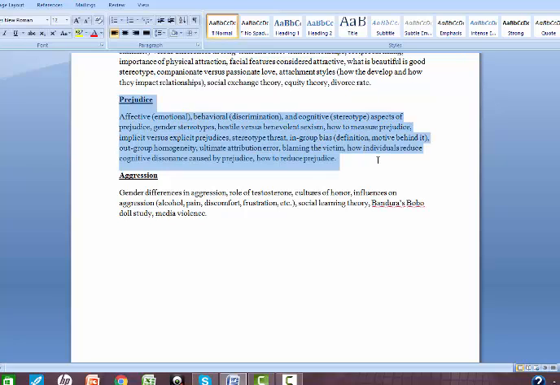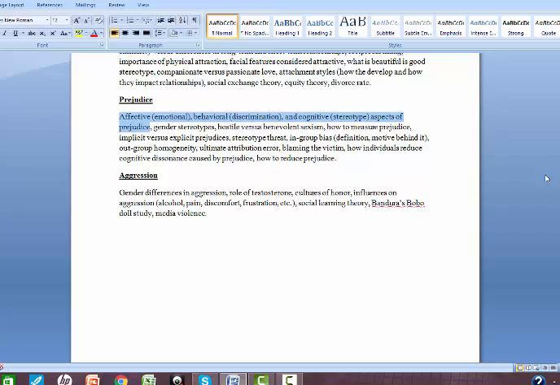And then with prejudice, we talked about how prejudice is an attitude, which means that we have the ABCs here, right? The affective side is the emotional side. I like this person or I dislike this person. I don't feel comfortable around this person, perhaps. The behavioral side is the discrimination, where you actually do something that treats one person unfairly. And then the cognitive side, the stereotypes, this has to do with what you believe about someone else.